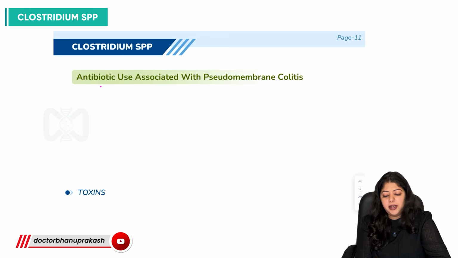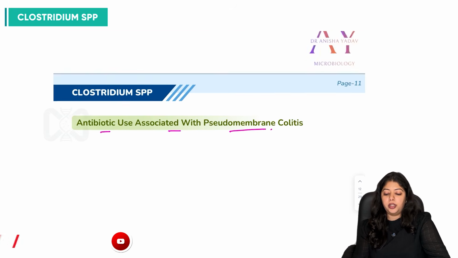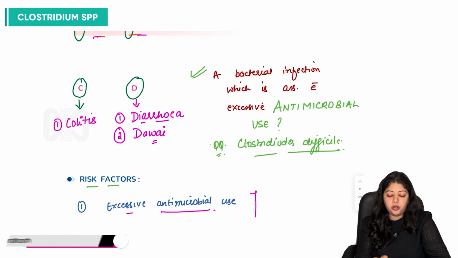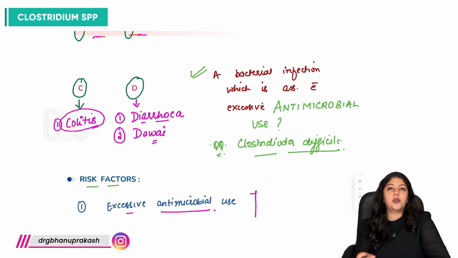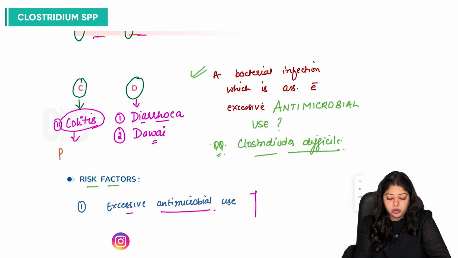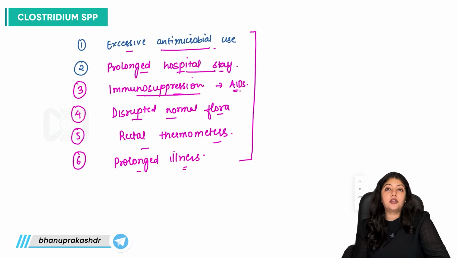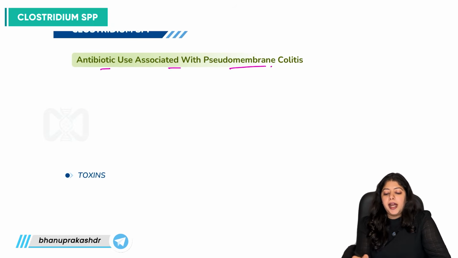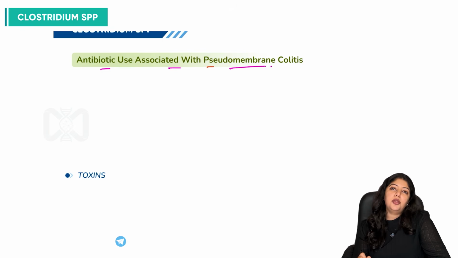So what are the antibiotics which are associated with the development of pseudomembrane colitis? Another important point which I missed for Clostridioides difficile is that it is not just causing colitis, it is not just causing the inflammation or infection of the intestine, but it also forms a layer in the intestine which is pseudomembrane. We'll be discussing this in the later section, the pathogenesis of the formation of this pseudomembrane. So what are the antibiotics which are associated with pseudomembrane colitis?